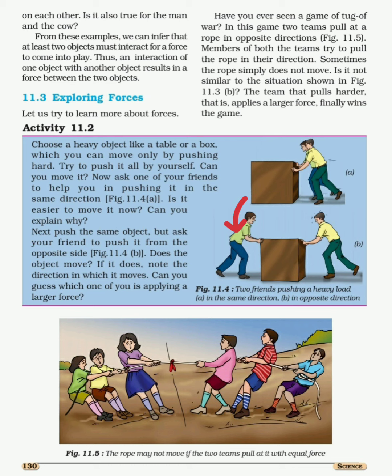So now you both will apply force on the object but in opposite directions. Will that object move? Note that if the object moves, in which direction will it move? It is obvious that if you are stronger, then you can move that box. And suppose your friend is stronger than you, then you will lose. Your friend will move that box.